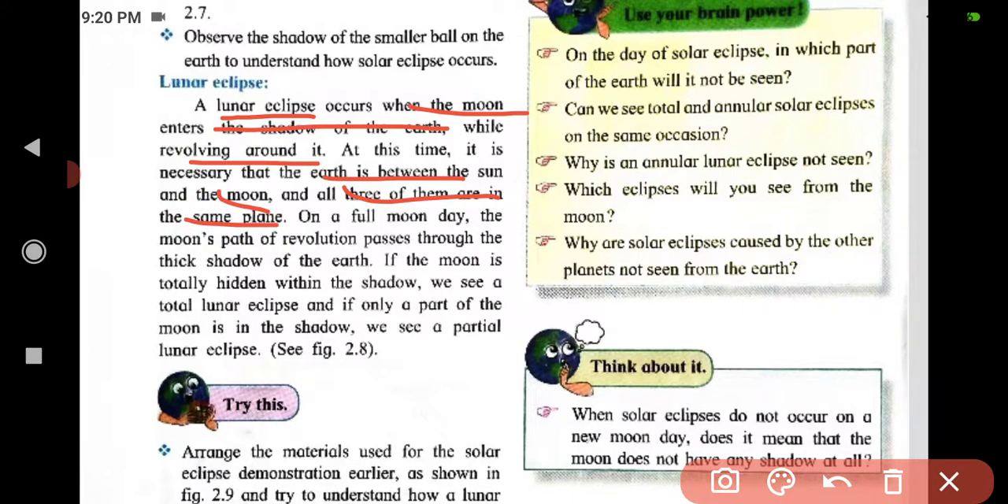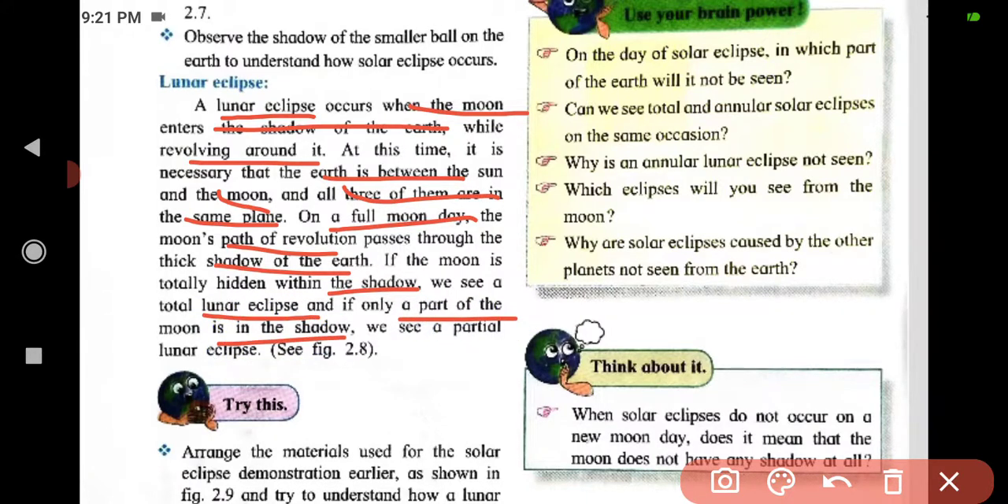On a full moon day, the moon's path of revolution passes through the thick shadow of the earth. If the moon is totally hidden within the shadow, we see a total lunar eclipse, and if only a part of the moon is in the shadow, we see a partial lunar eclipse. We have seen how it occurs.